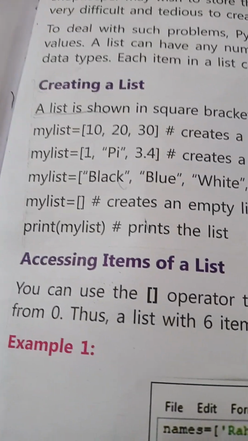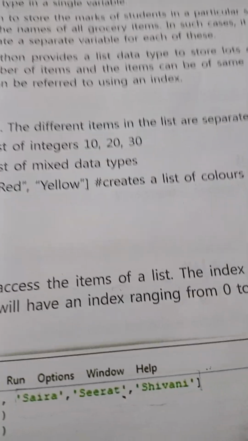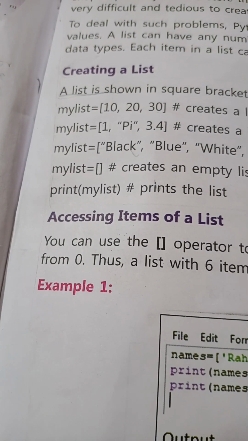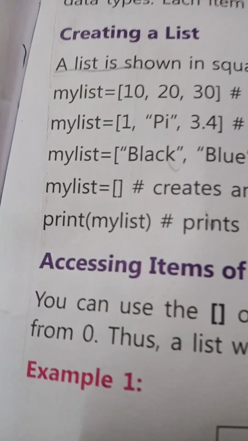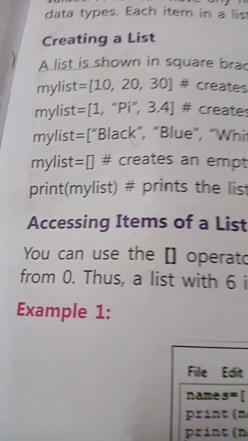Then my_list = [black, blue, white, red, yellow] creates a list of colors. my_list = [] creates an empty list. Then print(my_list) prints the list.